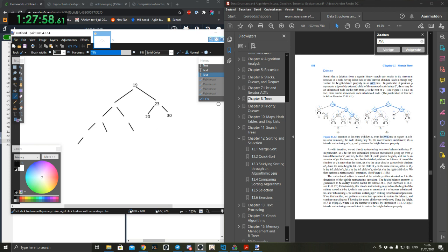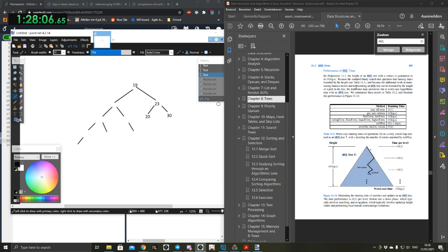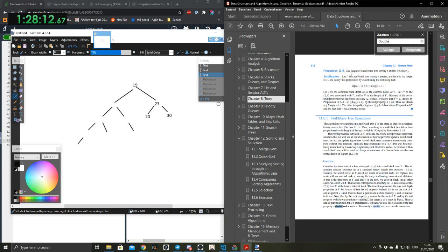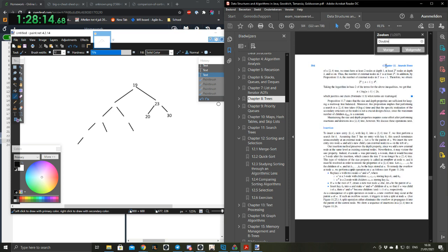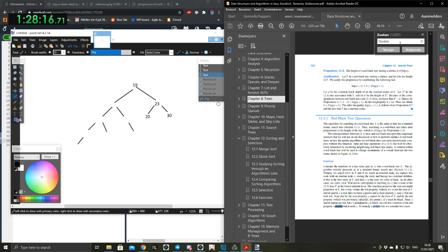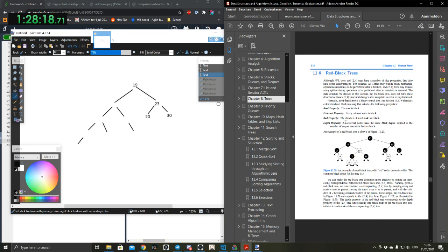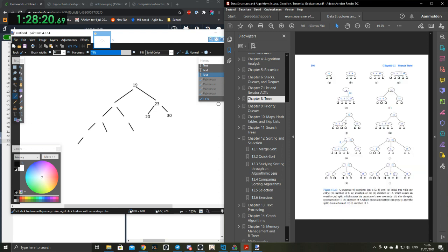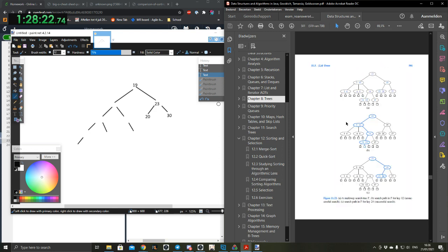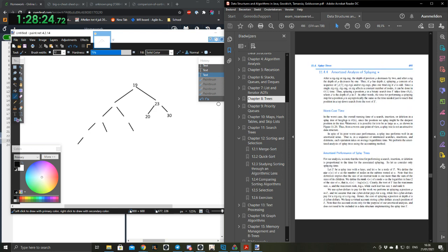Is there anything about the double restructuring? No. Okay, I don't think there's anything about double restructuring of AVL trees in here.